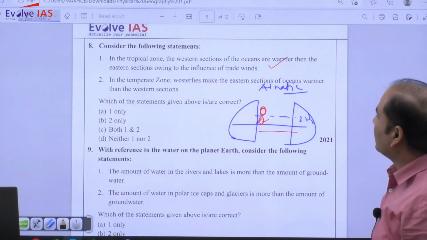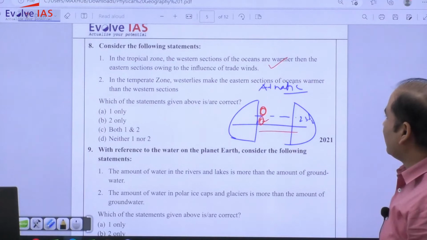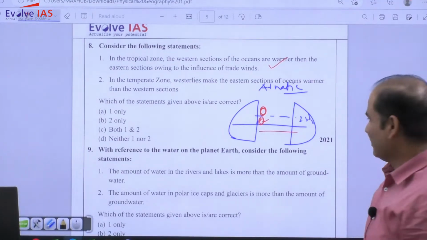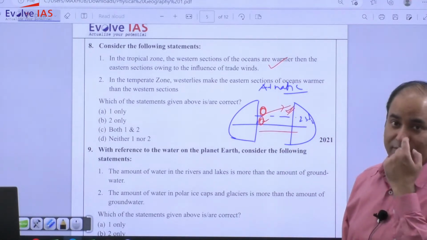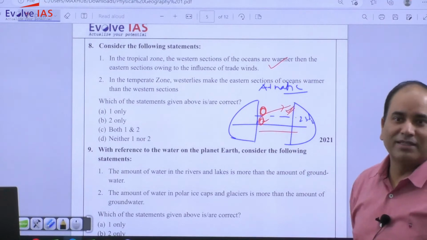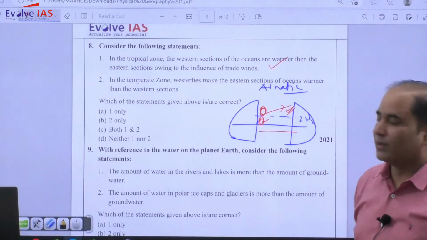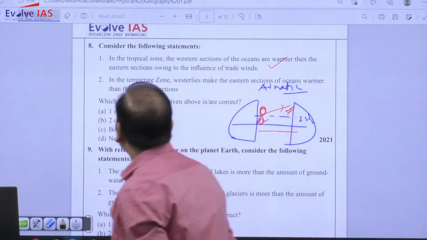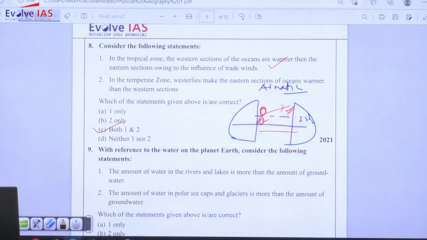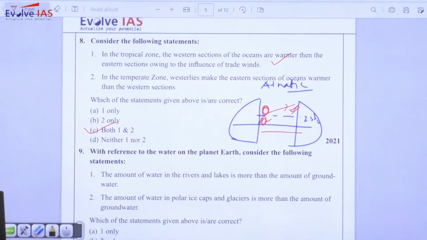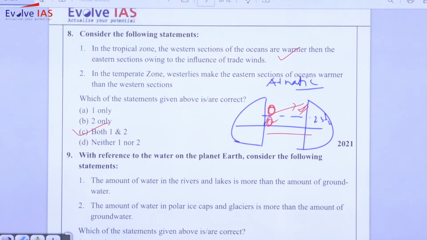In the temperate zone, westerlies make the eastern section of the ocean warmer than the western section. Same concept. So you need not be confused that temperature in the temperate zone will also be the same, because in the temperate zone the westerlies will make the eastern section more warm. So in the tropical zone, the western sections of the oceans are warmer than the eastern section owing to the influence of trade winds. In the temperate zone, westerlies make the eastern section of the ocean warmer than the western section.